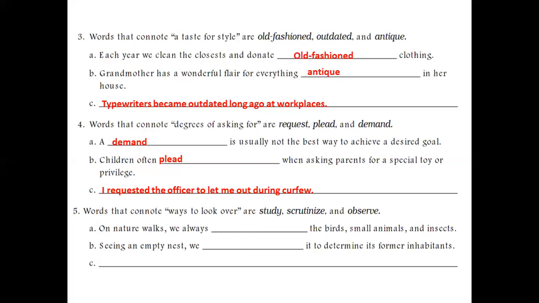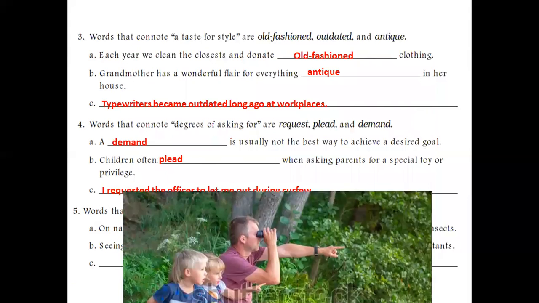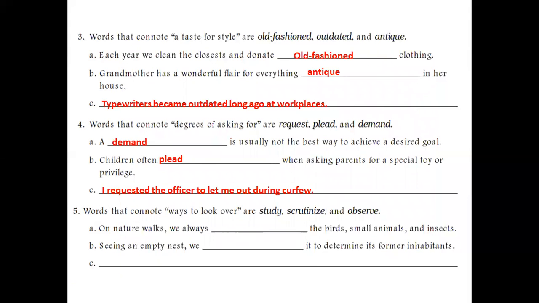Number 5 is study, scrutinize, and observe. We have three words with the same meaning, which is ways to look over. Okay, how do we denote the meaning ways to look over with different words? Sorry, I will start with observe first.